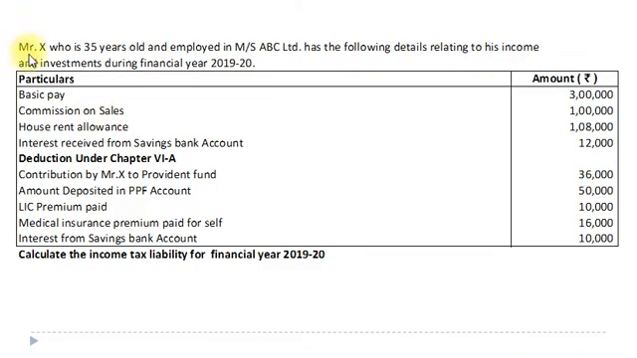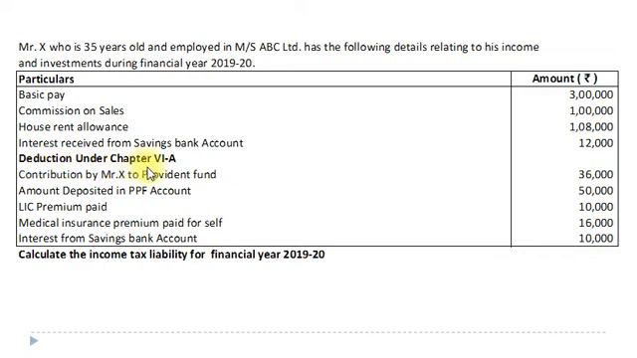Here is the question. Mr. X, who is 35 years old and employed in Messrs ABC Limited, has the following details relating to his income and investments during financial year 2019-20. Particulars of income and amount. Basic pay, that is basic salary, rupees 3 lakh. Commission on sale, rupees 1 lakh. House rent allowance, rupees 1 lakh 8,000. Interest received from savings bank account, rupees 12,000.